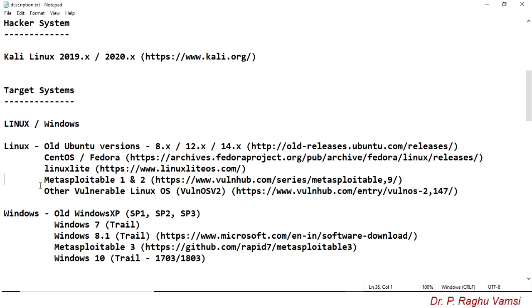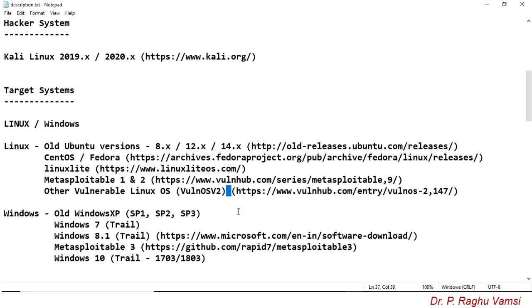In order to test the Metasploit installed on Kali Linux, or to practice the Metasploit framework, there are two Linux based operating systems that have been developed with various vulnerabilities as a basic feature: Metasploitable 1 and 2. You may visit the Vulnerable Hub website and download those operating systems.